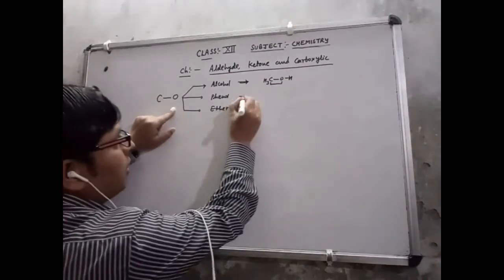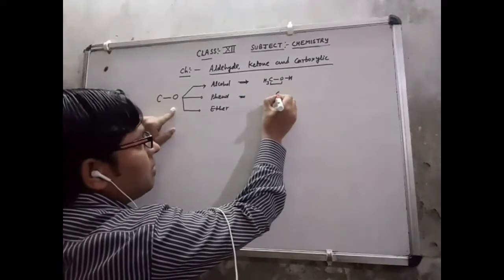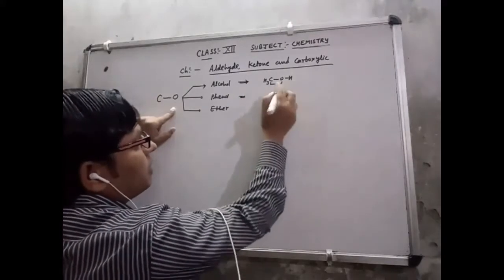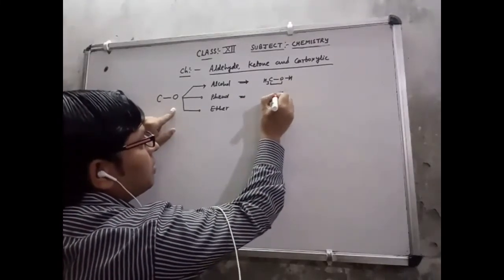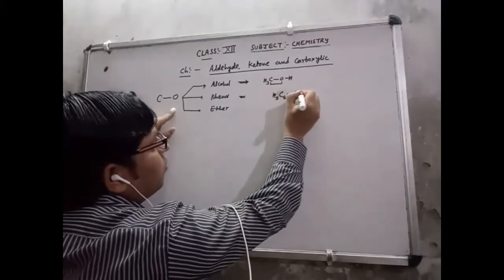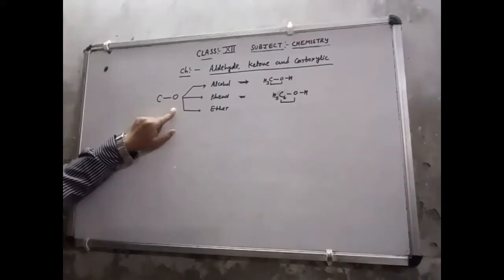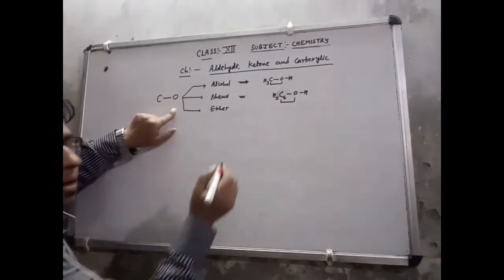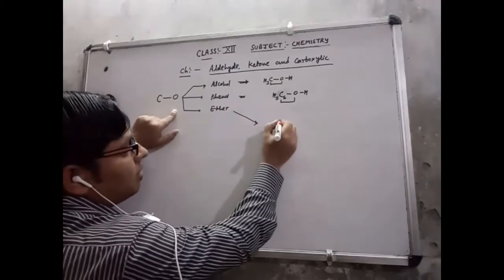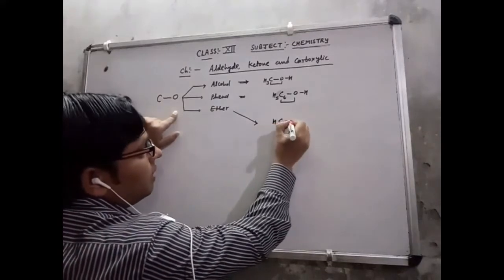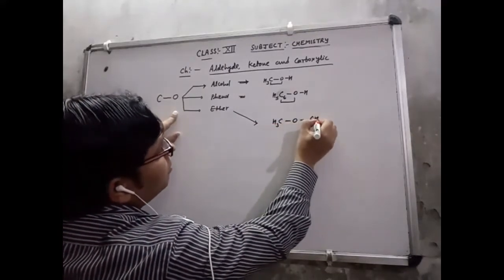Same for phenol, C6H5OH: C6H5 single bond O, single bond H, so here also the bond between carbon and oxygen is a single bond. The third is ether, CH3 single bond O, single bond CH3.